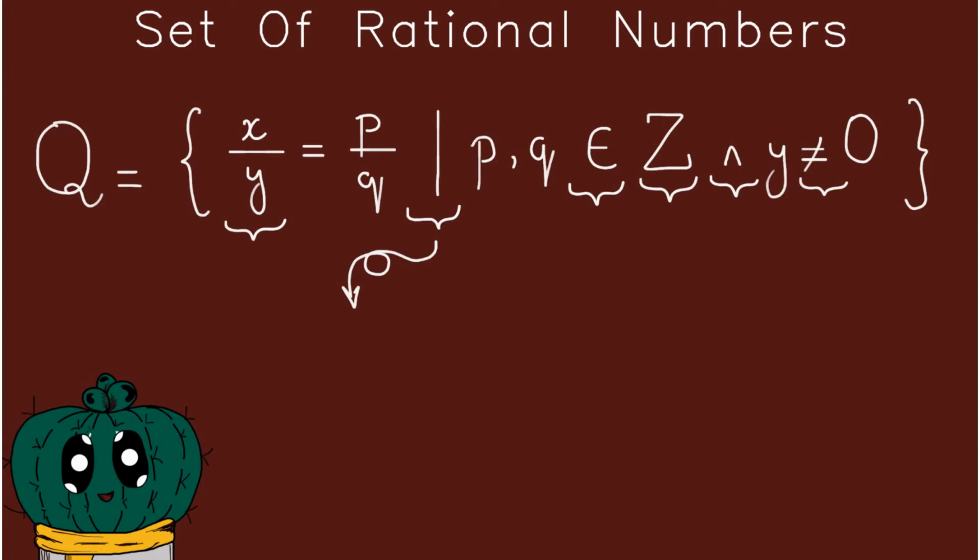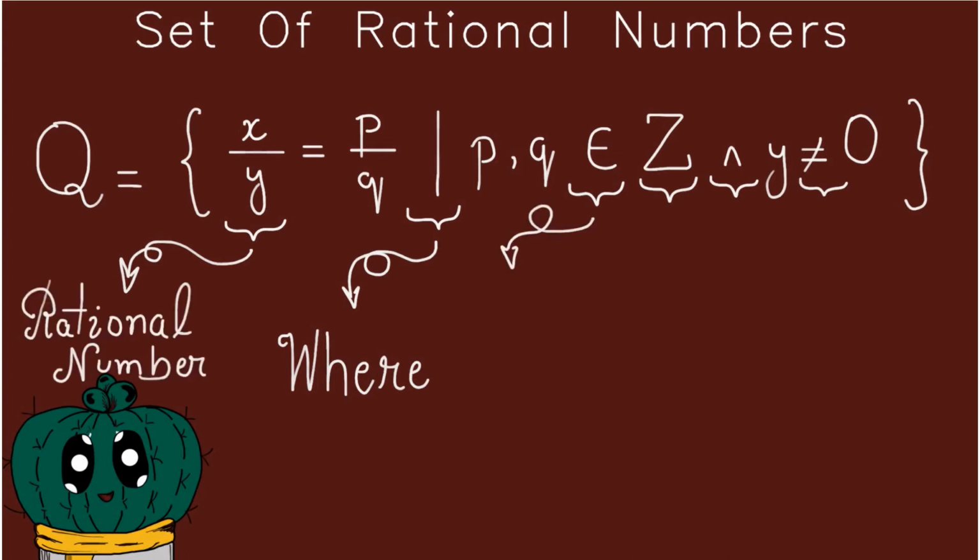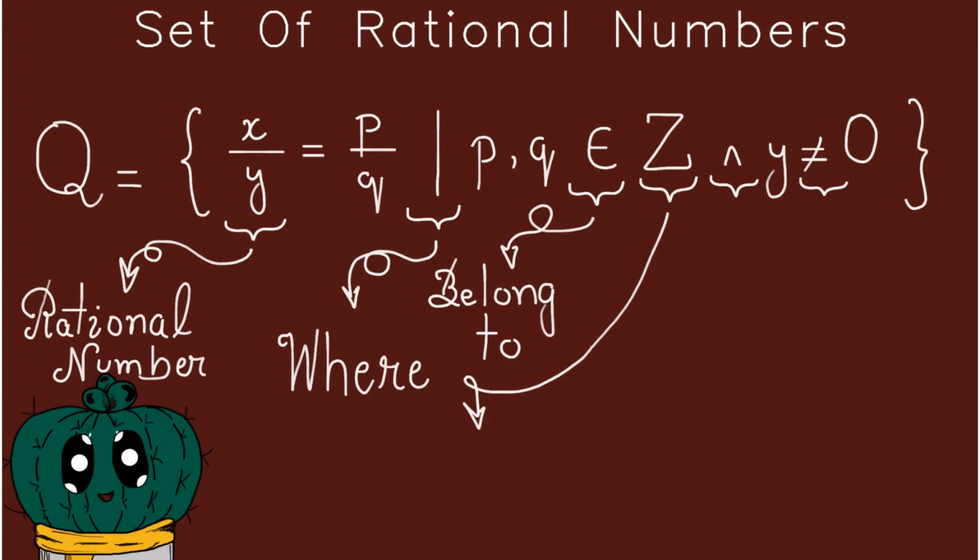First of all, this perpendicular line is a short way of writing "where" in mathematics, and this x divided by y is the actual rational number. This symbol, which looks like a capital E, refers to "belongs to". Then we have the letter Z, which means integers.